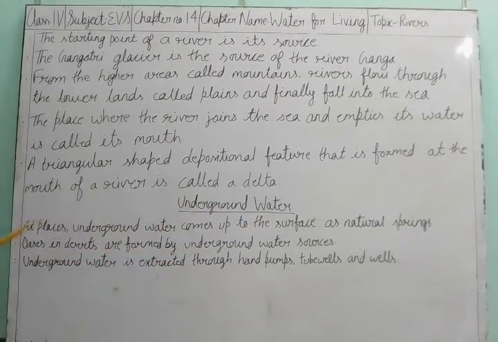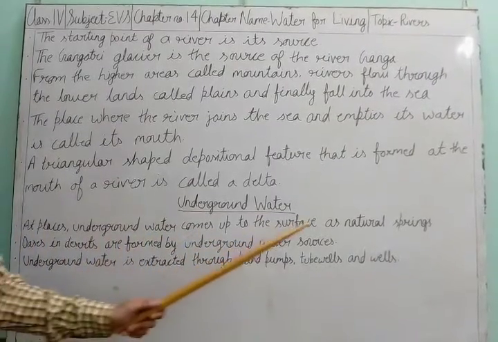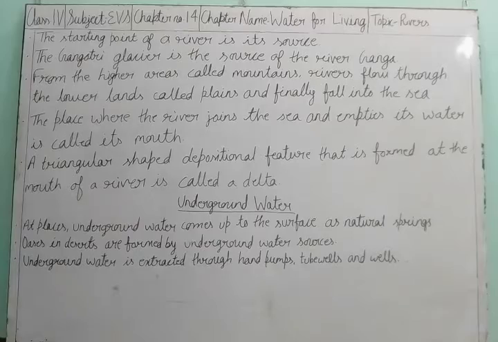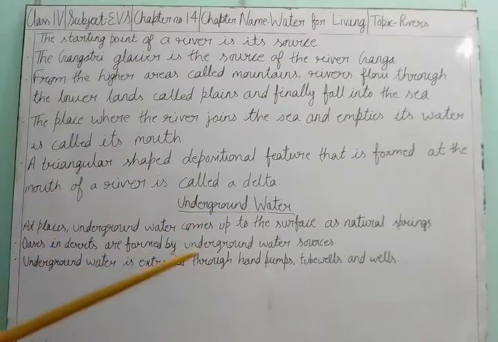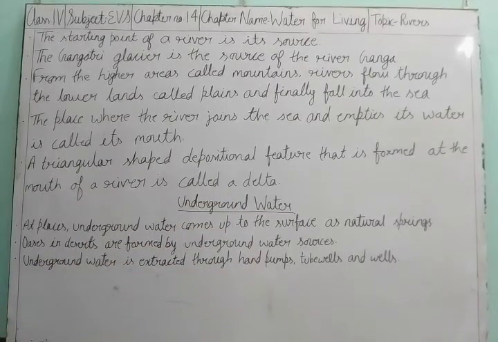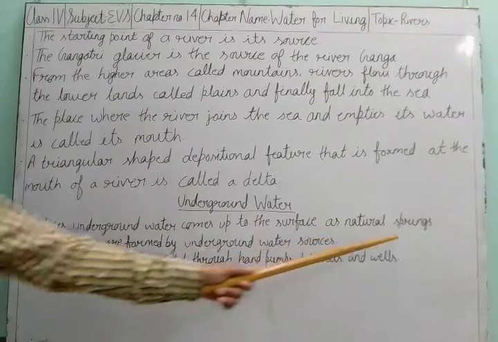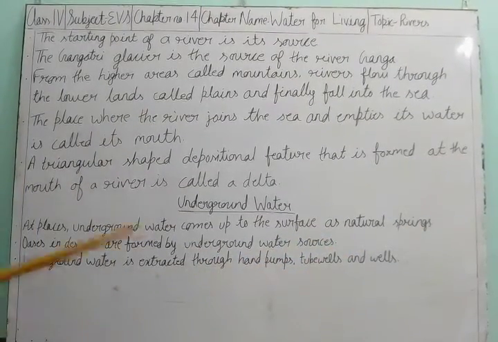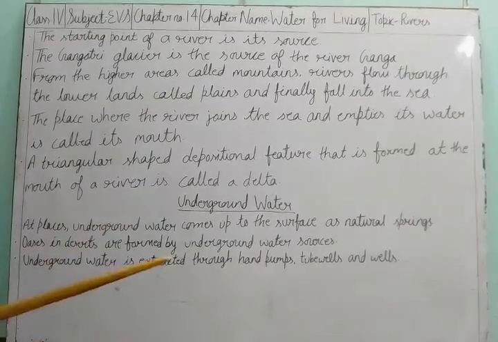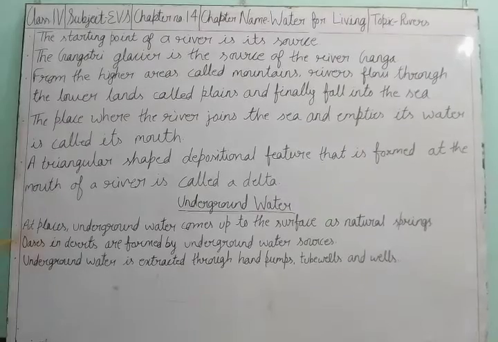Underground water. At places, underground water comes up to the surface at natural springs. Underground water is actually the water that seeps into the soil and goes down into the earth, and the water that comes to the surface is a natural spring. When rain falls naturally, the water seeps into the soil and goes underground.